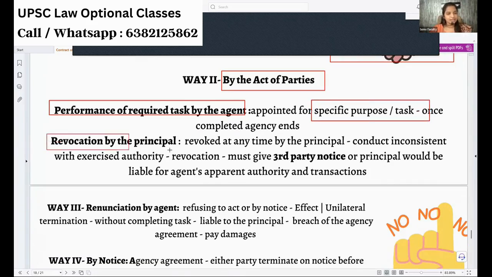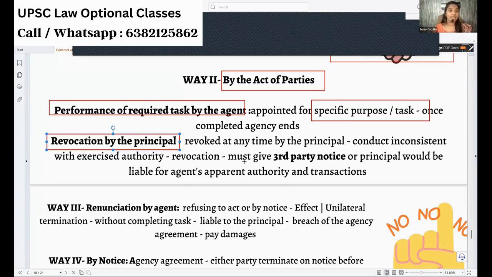Next, revocation by the principal. Same case. I have appointed a person for painting my home. What they do is they bring small brushes and they're not painting properly. Here somewhere white, here somewhere green, whatever color I told, they are painting in their own wishes. Now, what I will do, I will say that, Appa, why did I actually call you people? I will revoke it. You need not do it. So, revocation by the principal is also possible.